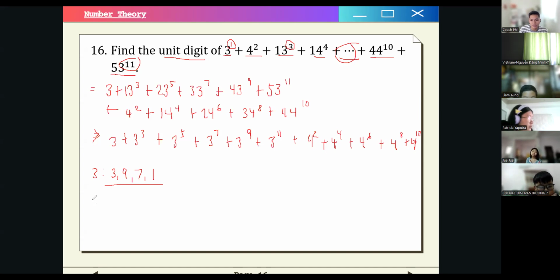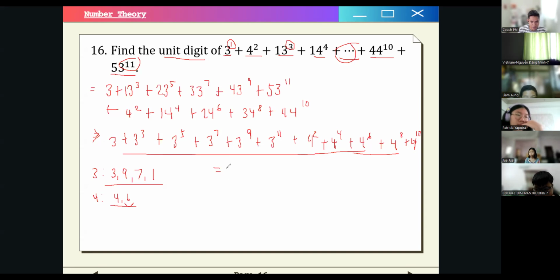How about for 4? Let's review. 4 is what? 4 and 6, I think. All right. So the pattern for 4 is just 4 and 6, right? So that means that for a power of 4 with an odd exponent, we will have the units digit of 4. And if it is even, we will have 6, right?